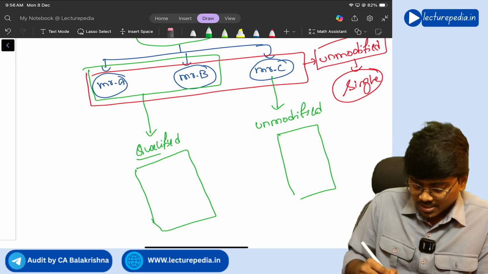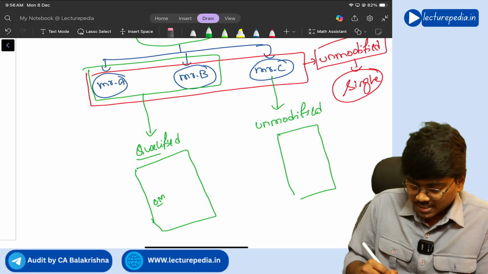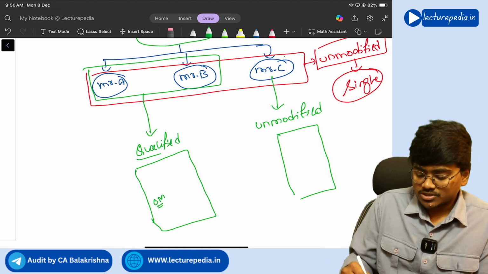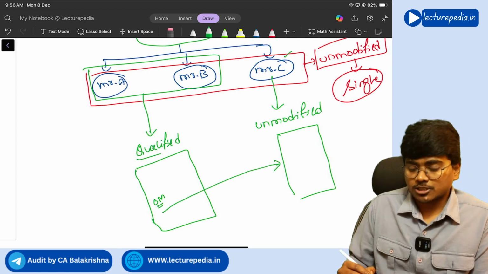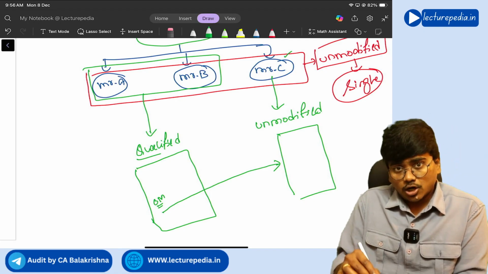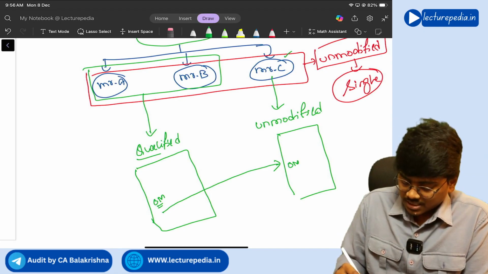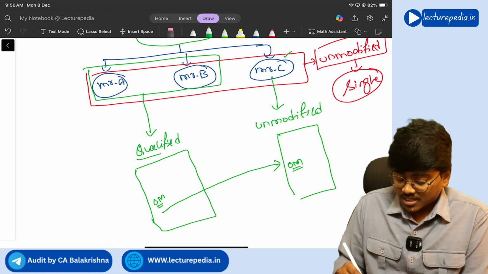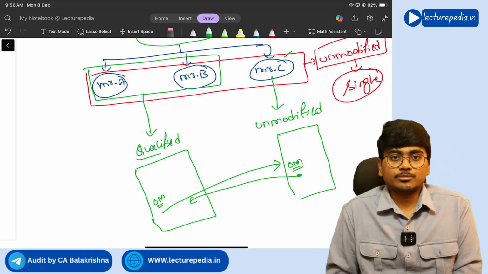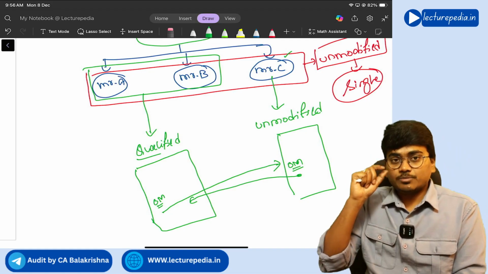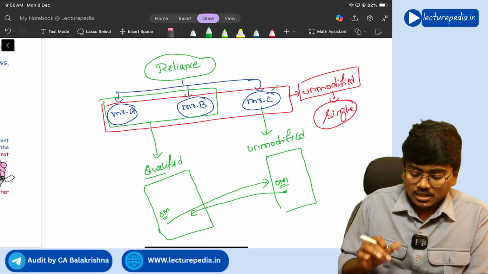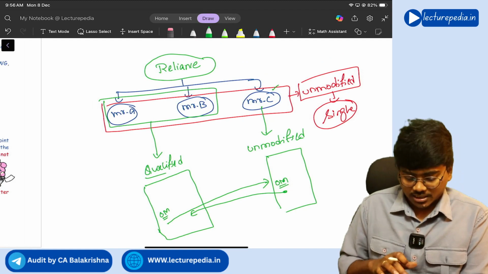A and Mr. B, they should mention other matter paragraph. In the other matter paragraph, they should say that there is another auditor, another joint auditor, Mr. C, who has given a separate audit report. You please refer to that separate audit report also. Like this, it should be mentioned. Even in the audit report of Mr. C also, an other matter paragraph should be there, and he should make reference to the audit report issued by Mr. A and Mr. B. Like this reference has to be made in the other matter paragraph. This is with respect to reporting aspect in SA 299 joint audit.